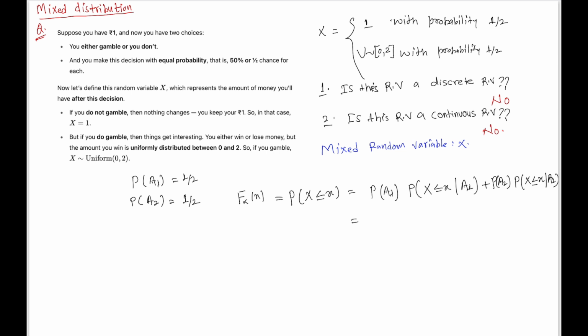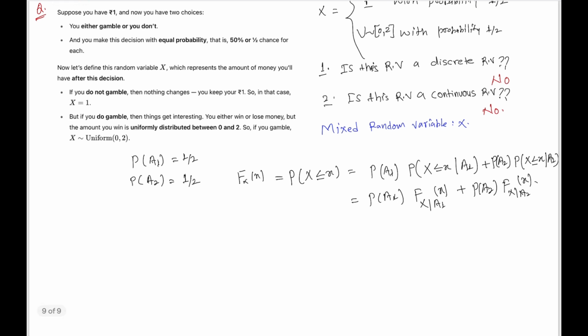And we can write this in terms of the CDF notation as well, right? So these will all be conditional CDFs. Here we will have the CDF of this random variable x given the scenario A1, and here we will have the CDF of this random variable x given the scenario A2.